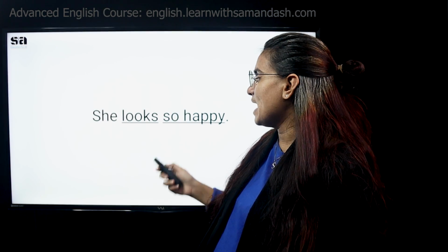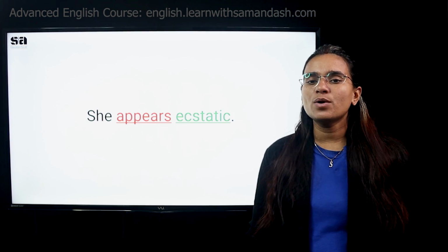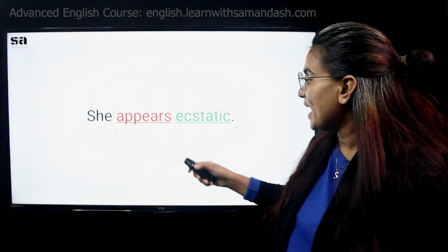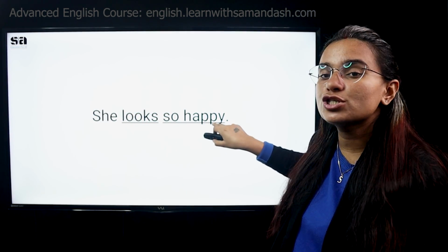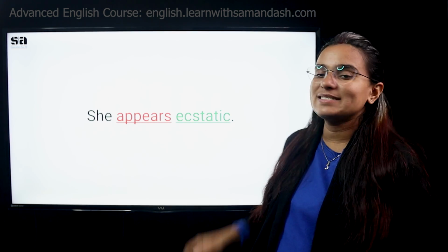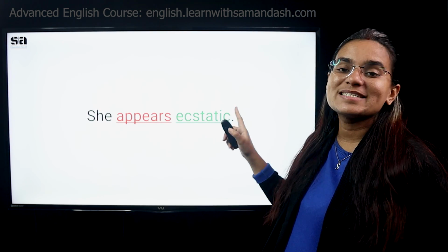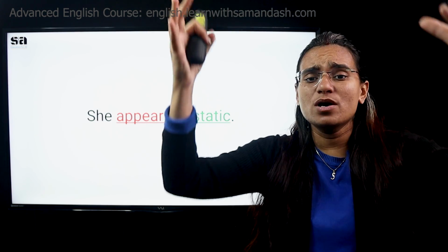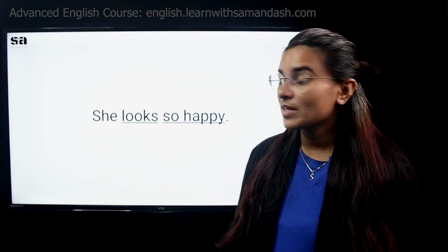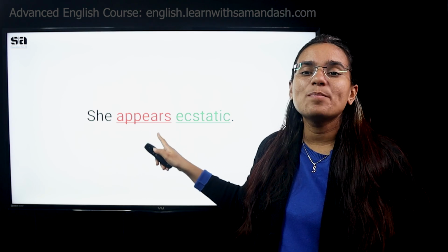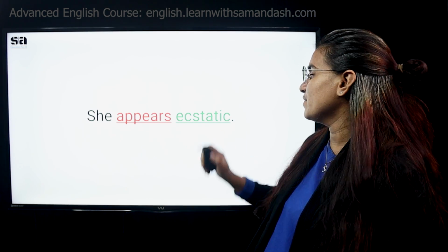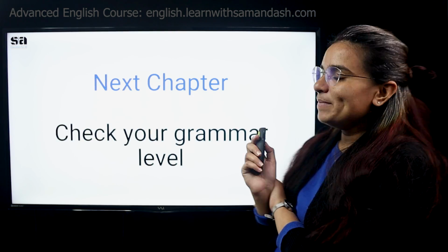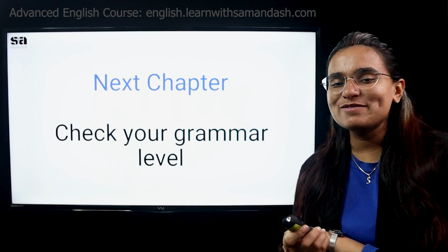You will see that looks is replaced by the word appears. Appears is actually a B1, B2 level word. And instead of happy, so happy simply means ecstatic. So you don't have to always think of heavy words. Think of a better word. Looks can be replaced with appears, and so happy can be replaced with ecstatic. Isn't that amazing?